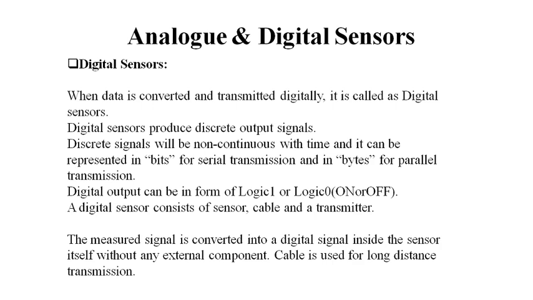When the data output of the sensor is logic 1, then we can say it is an on condition. If it is a logic 0, then it is an off condition. A digital sensor consists of a sensor, cable and transmitter. So the measured signal is converted into a digital signal inside the sensor itself without any external component. The cable is used for long distance transmission.